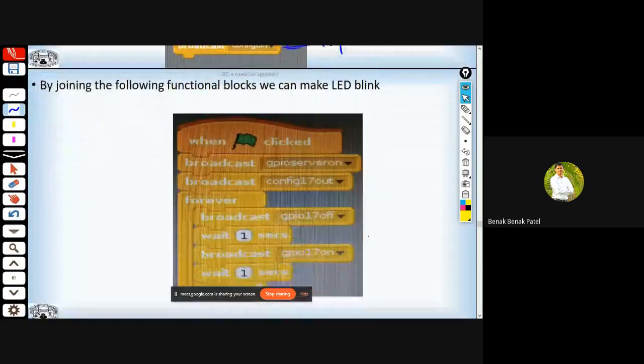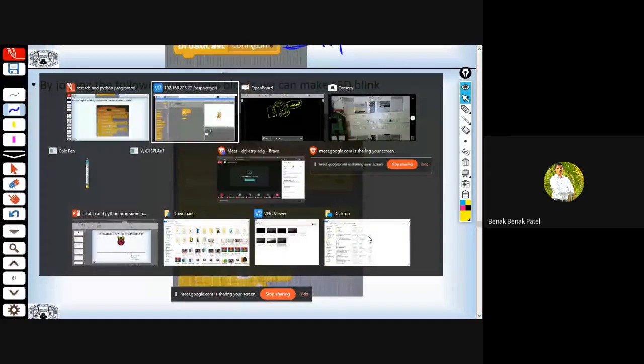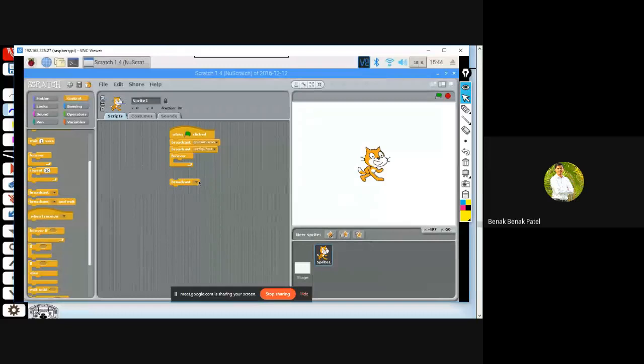After doing so, I've got to make it high and low, for which I'll type GPIO 17 on, OK, and I want a delay in between, and let that delay be equal to 1 second.